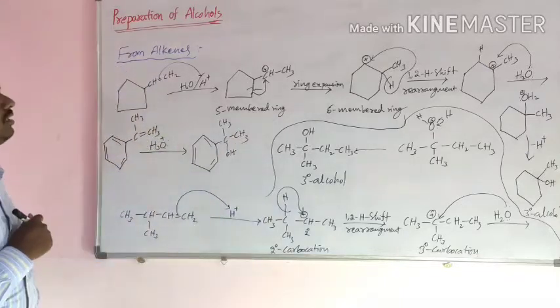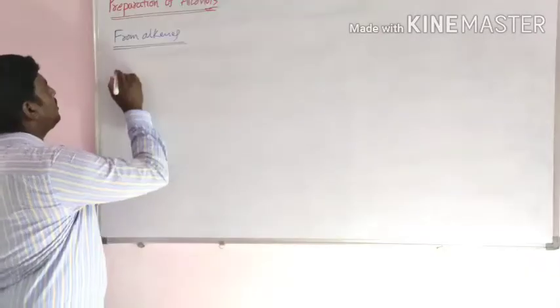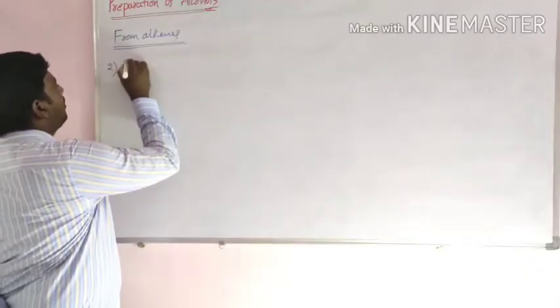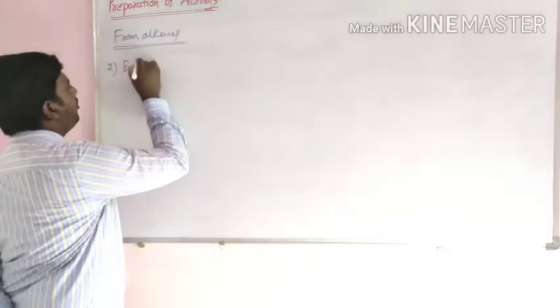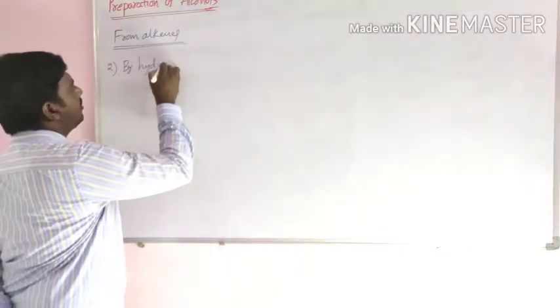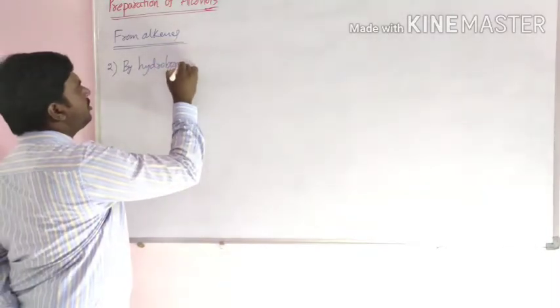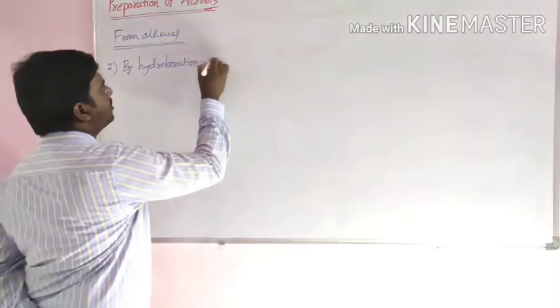This is preparation of alcohols by hydroboration oxidation.